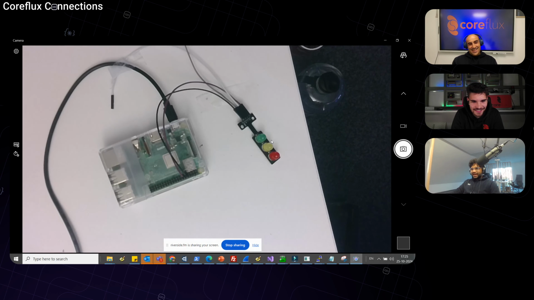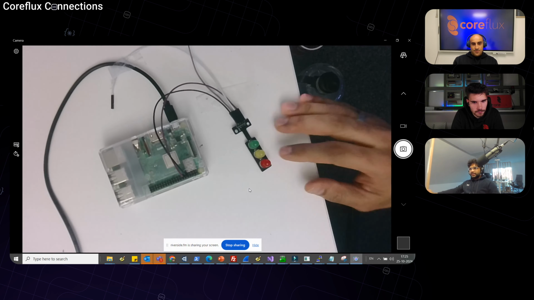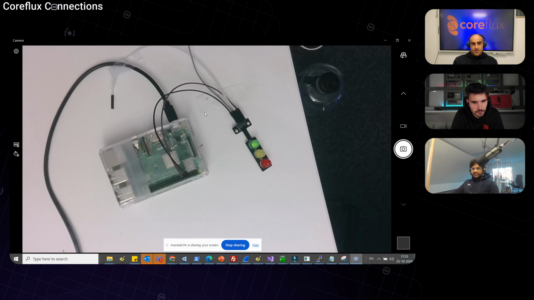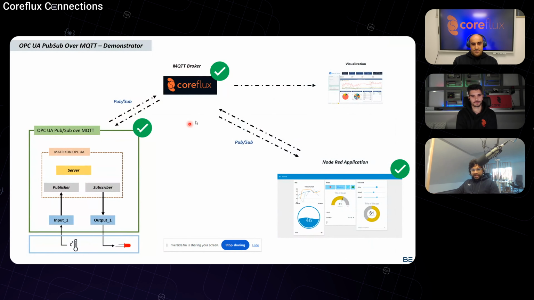So you could see I'm toggling a bit for every counter that is incrementing, and it is being sent here. So I hope the audience are able to see what we are doing here. Yeah, that's great. From here, we just visualize the data in a Node-RED application in a dashboard element.